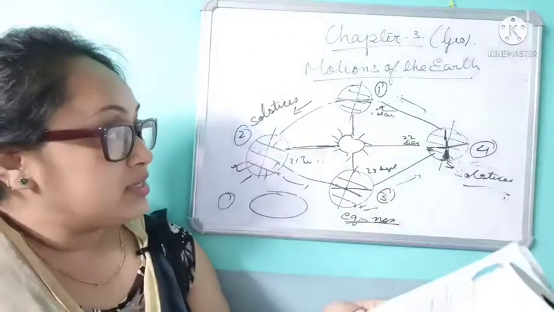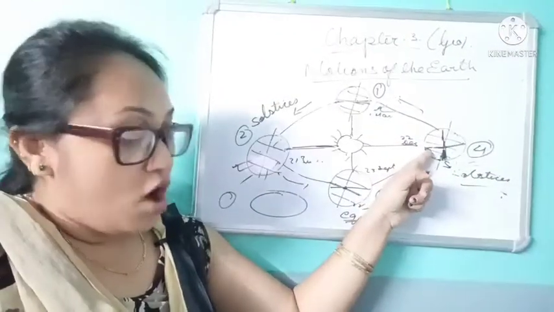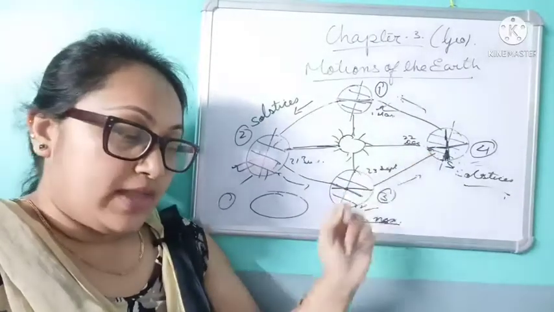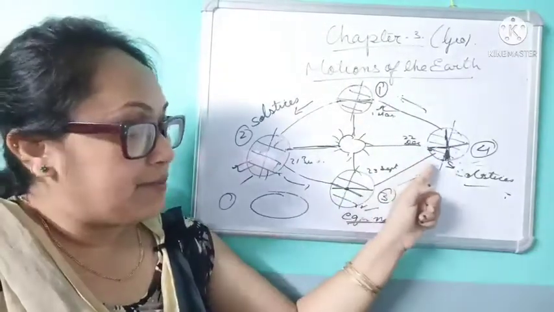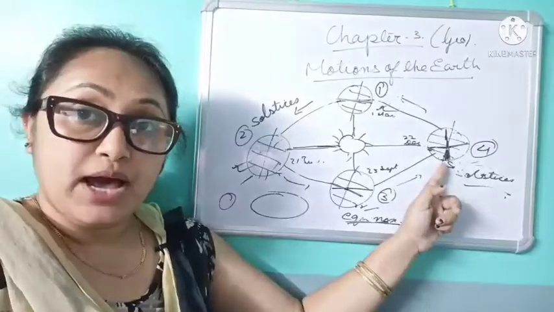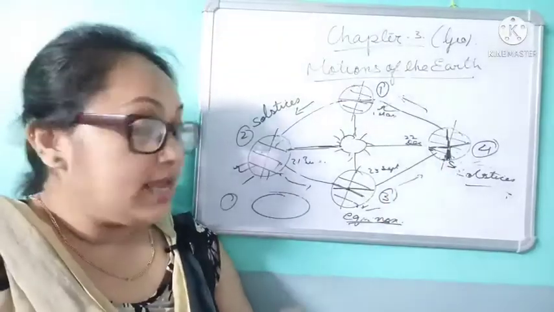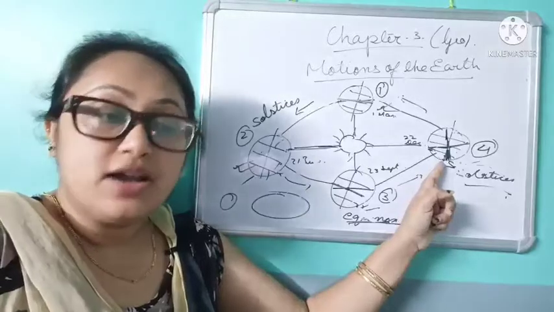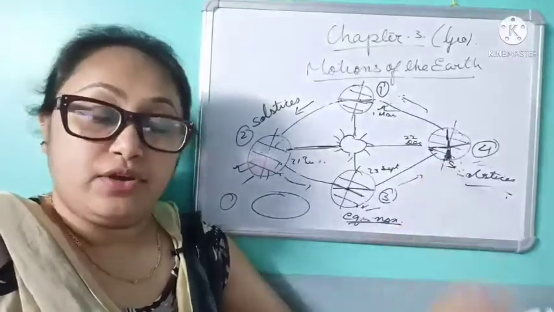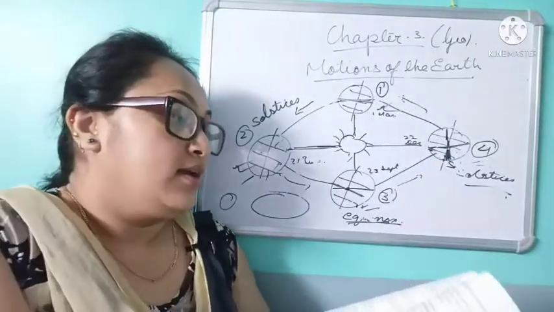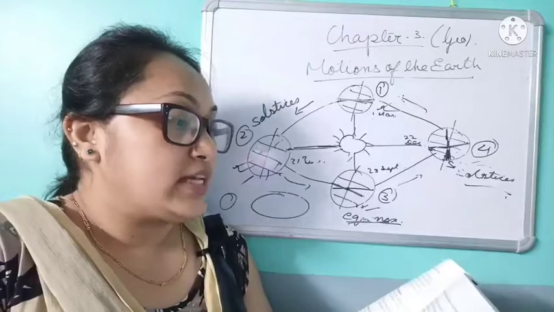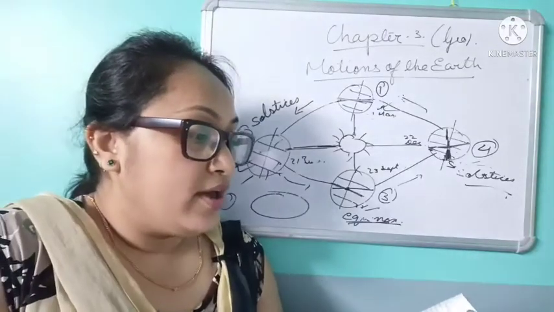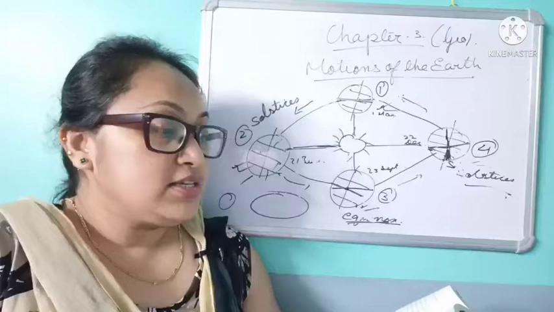Now the sun rays fall vertically on the Tropic of Capricorn, that is 23 degree south. The large portion of the southern hemisphere gets light from the sun. That is why days are longer and nights are shorter in the southern hemisphere. Places in the southern hemisphere experience summer season now. Longest day and shortest night occur on 22nd December in the southern hemisphere.